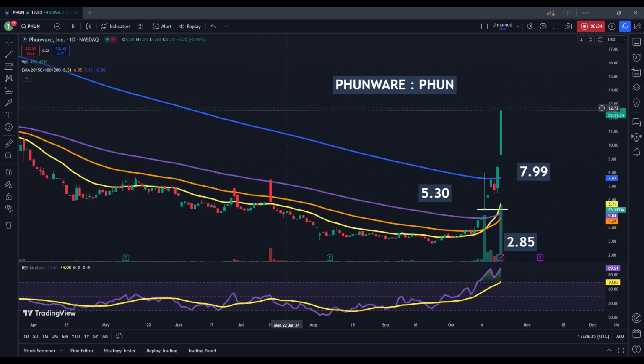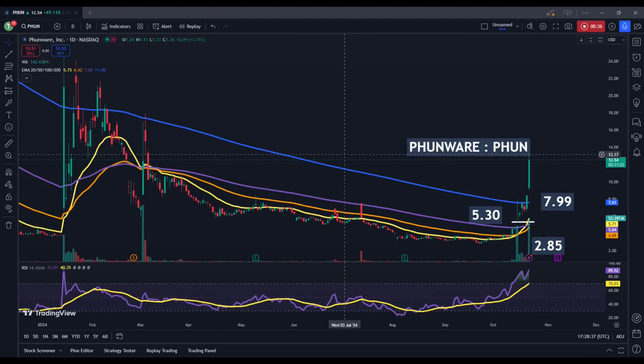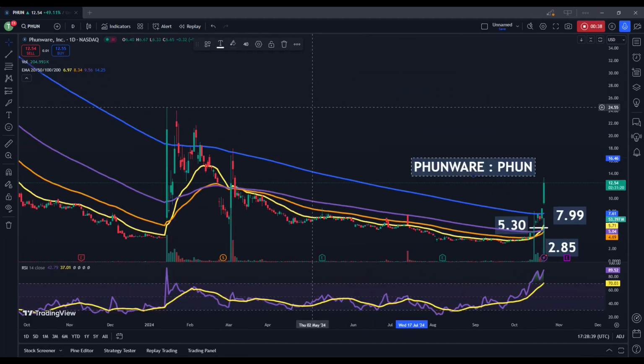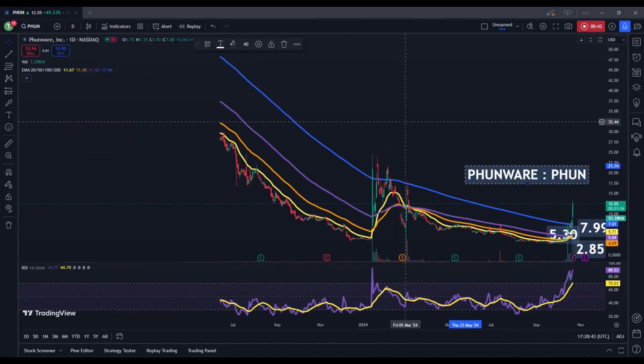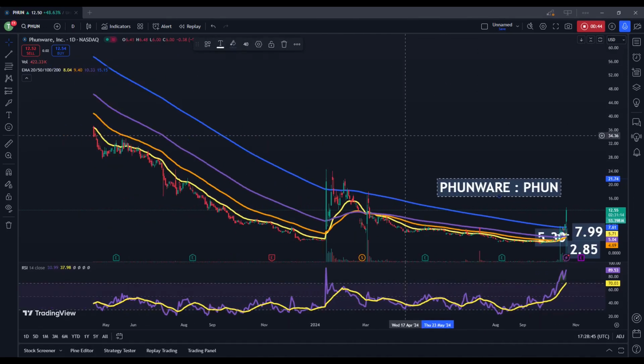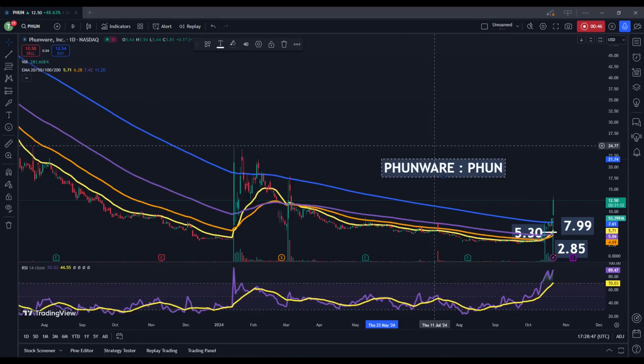So here we're looking at a daily time frame. We do need to take a step back and assess this stock from a longer term viewpoint, because we are seeing some fairly significant price movements on the shorter term time frame.